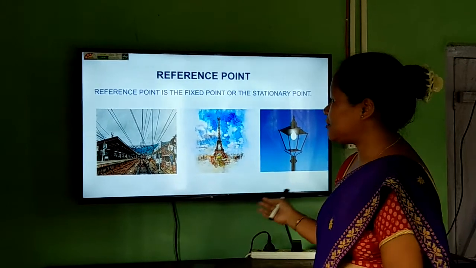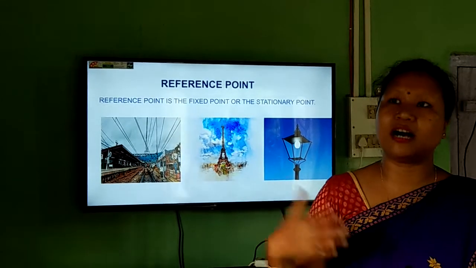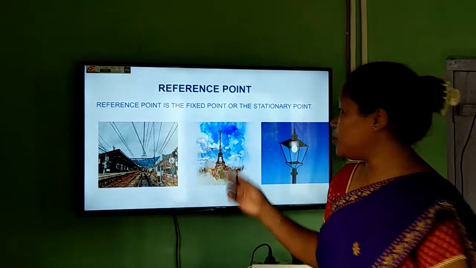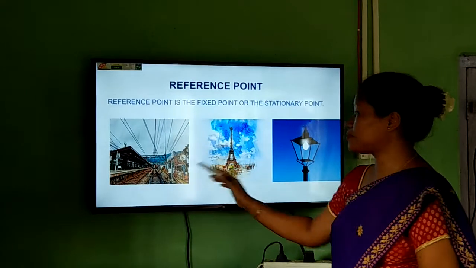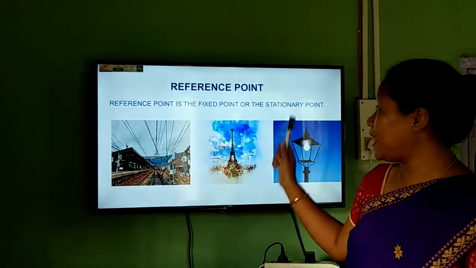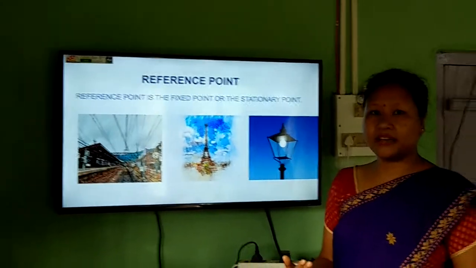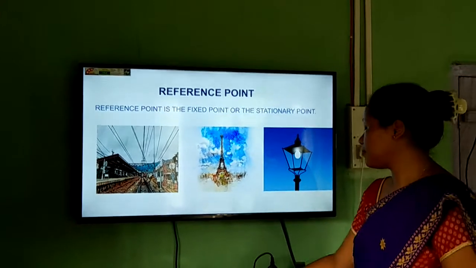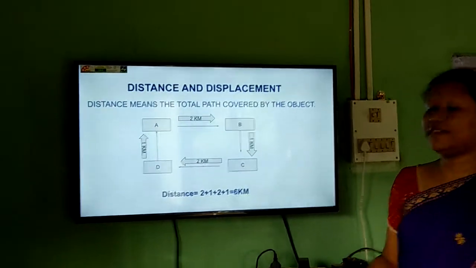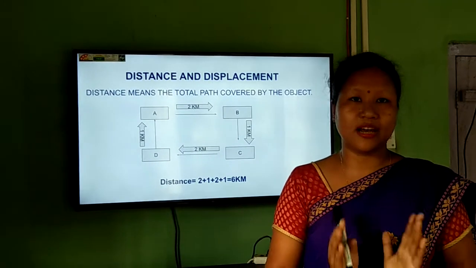Why do we take it as a reference point? Because we can measure the distance the object has covered or the object has traveled with the help of these reference points, or these landmarks. Okay, so it helps in measuring the distance covered by the object. The reference point is also called the origin because we take it as the origin point.